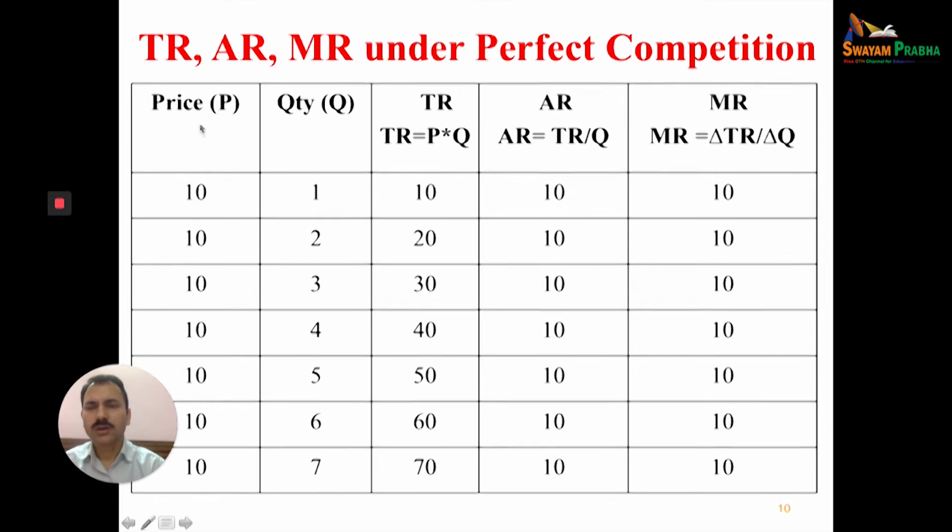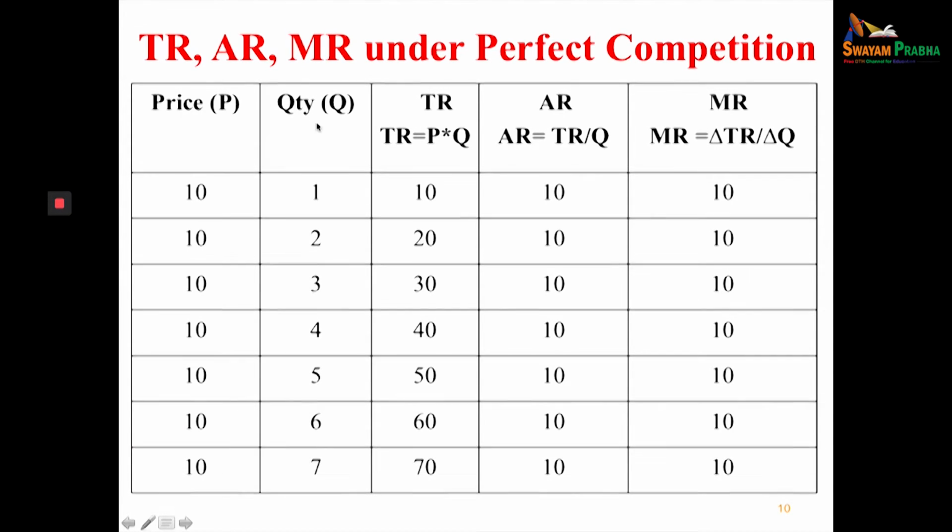Now, under perfect competition, I have told you that the products are homogeneous in nature, that's why the price will also be homogeneous. This means the price of the product will be the same. One product cannot be differentiated from another product. The quality and quantity of the product remain the same. There is no change in the price of a product. For example, a pen, rupees 10, 10, 10, 10, 10, 10. And the quality of the pen, the brand is the same, there is no change.